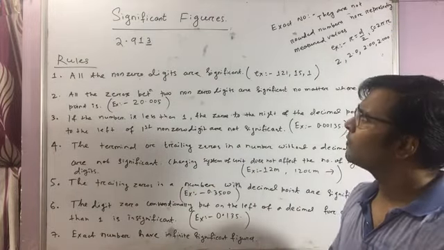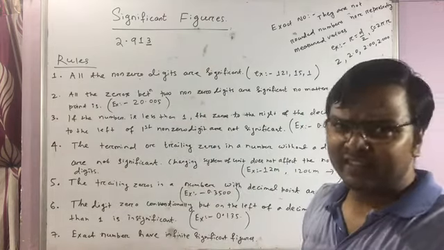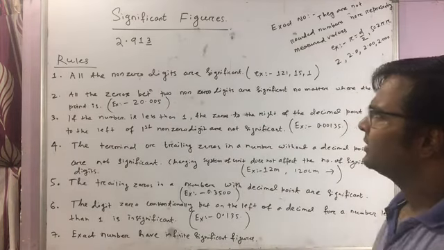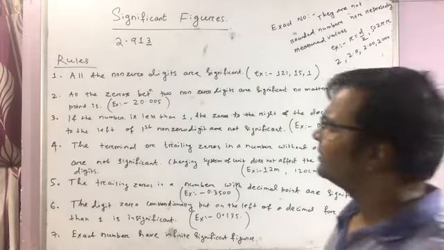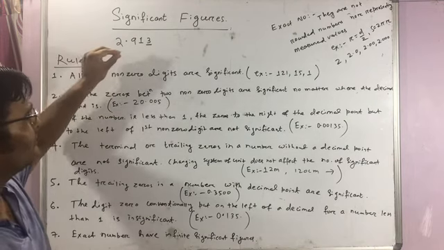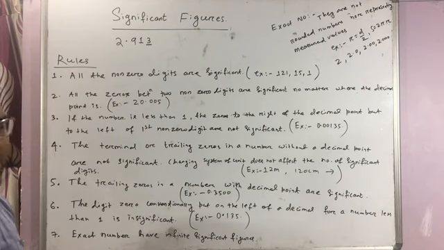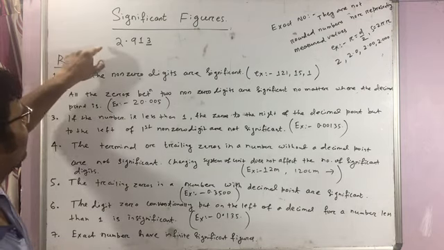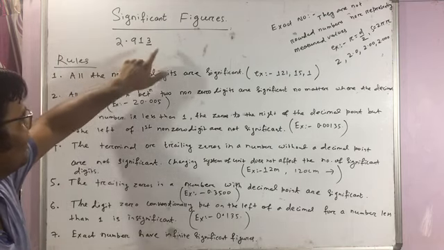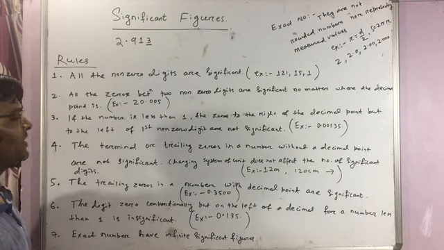Students, now come to significant figures or significant digits. This is important in this sense that while reporting your measured value in any measurement, you need to report it in such a way that it contains the digits that are certain in your measurement, plus one uncertain digit. What is the meaning of that? Suppose you have calculated the diameter of a wire and found the result is 2.913 millimeter.